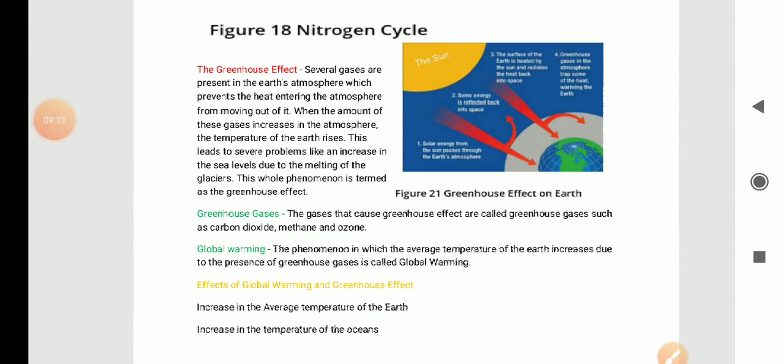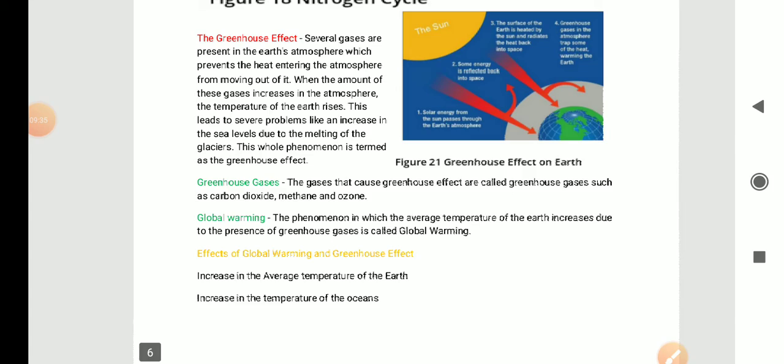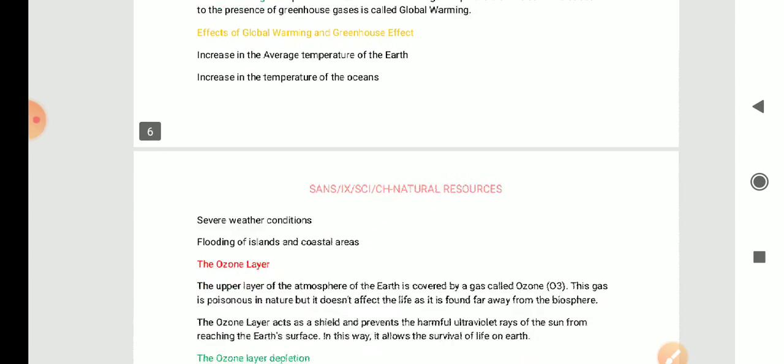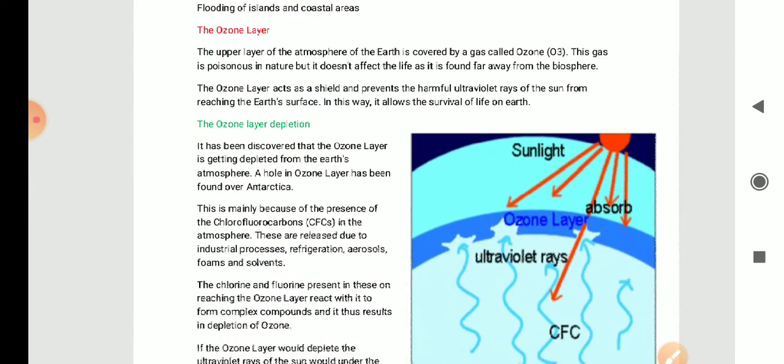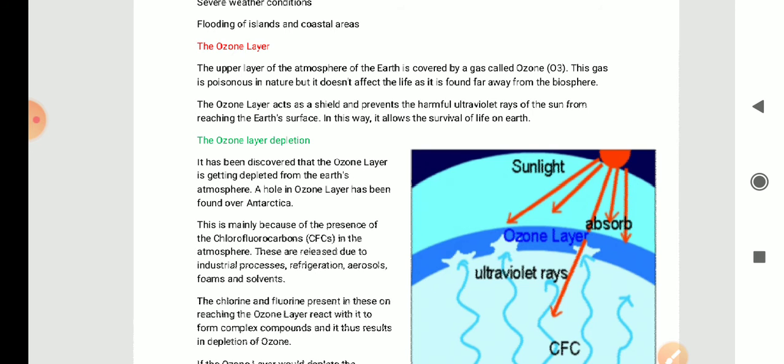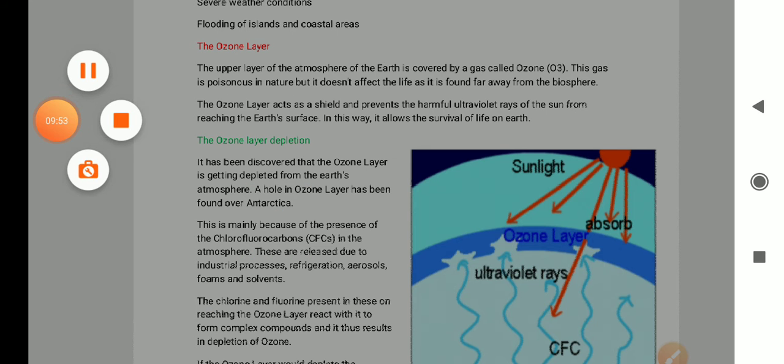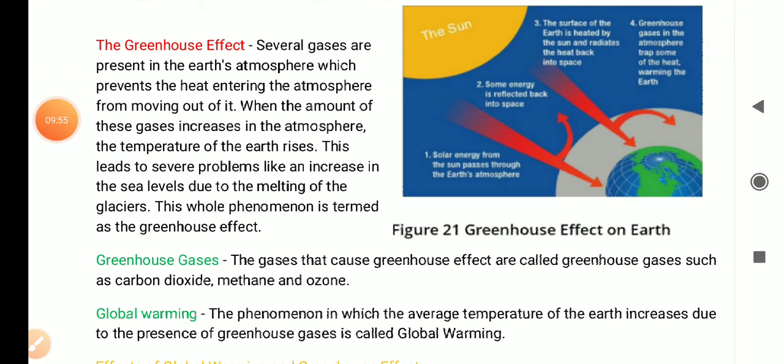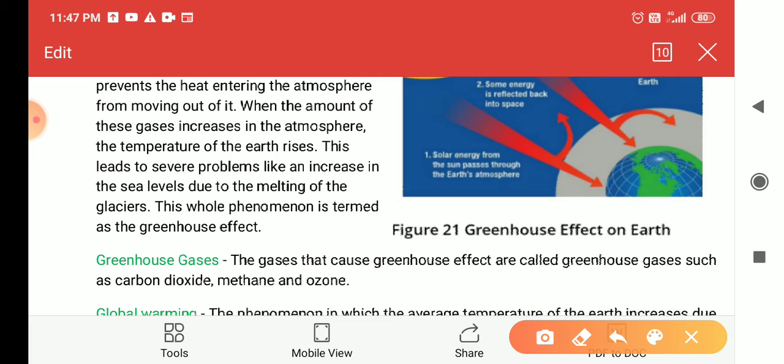Now we will study two important phenomena. One is the greenhouse effect, and the second one is the ozone layer. In brief, I have given you an idea about these two topics, but now we will study them in detail. So our first one is the greenhouse effect. Now we will study in detail what this greenhouse effect is.